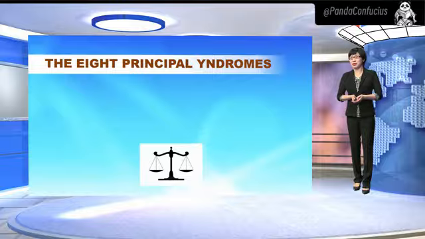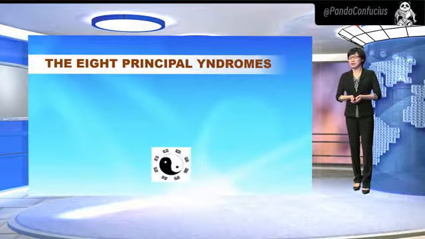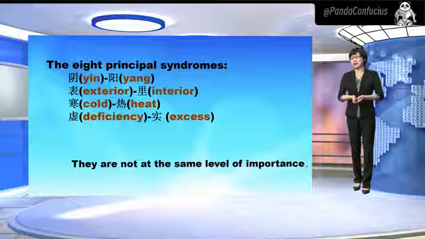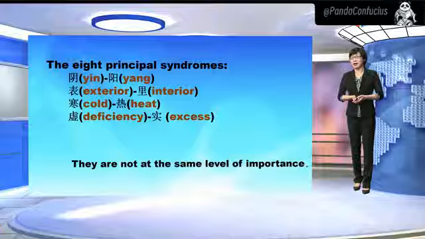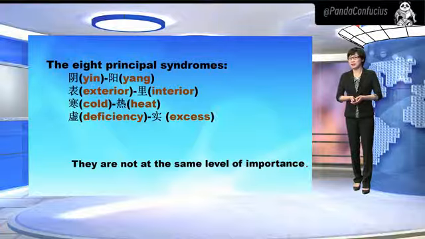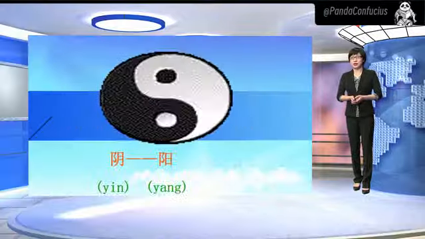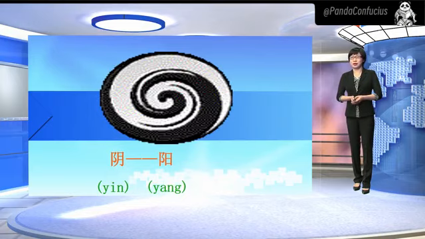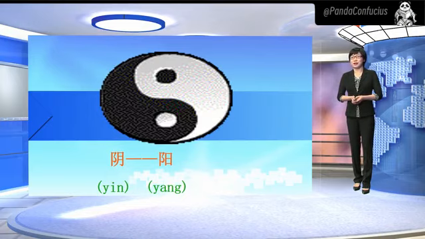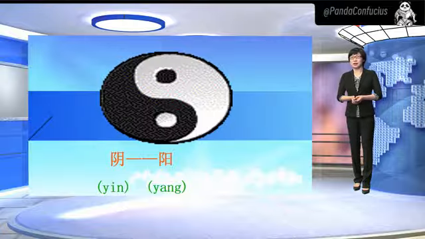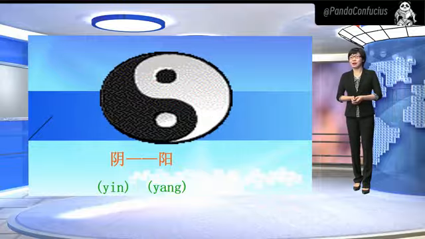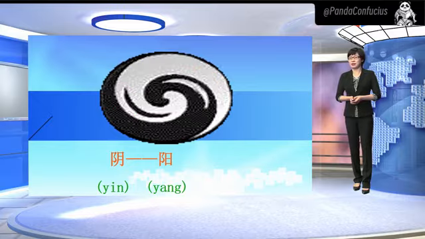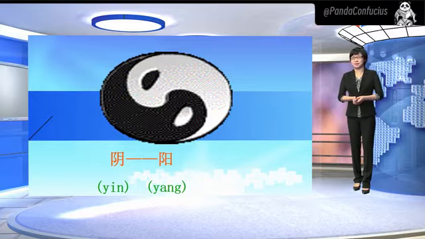The 8 principal syndromes include yin, yang, exterior, interior, cold, heat, deficiency, and excess. Among the 8, yin and yang are the most important syndromes. Differentiation of yin syndromes and yang syndromes is of theoretical significance. It gives information about the general character of a syndrome, but no concrete treatment can be determined merely based upon a diagnosis of yin or yang syndromes.